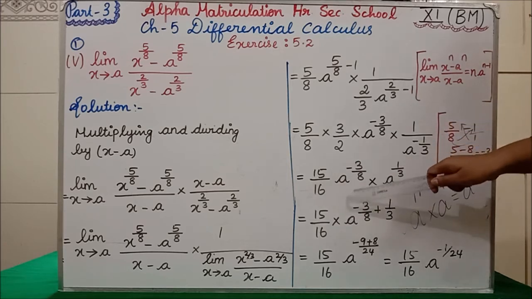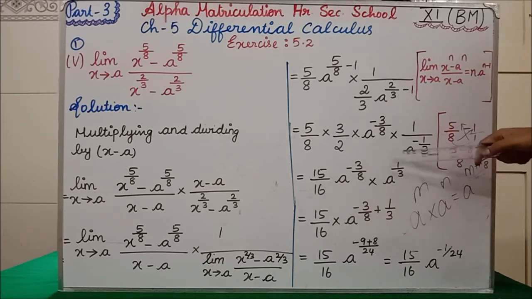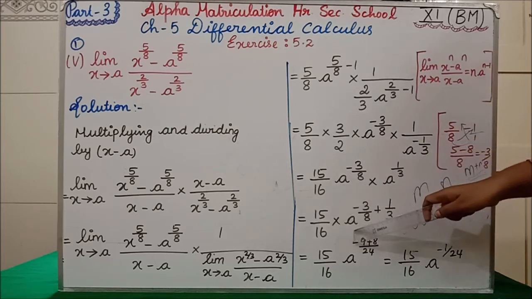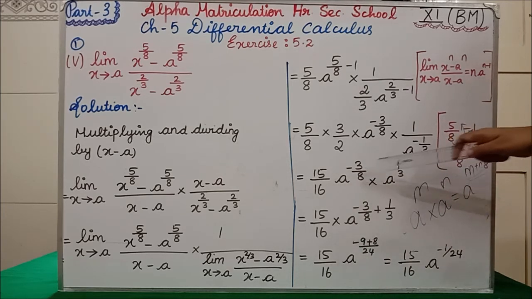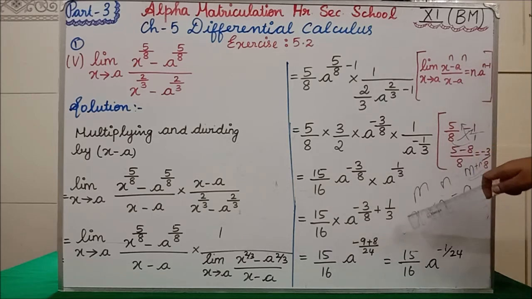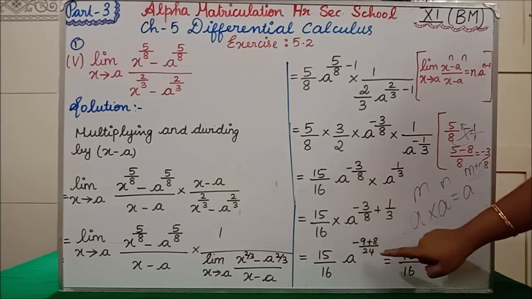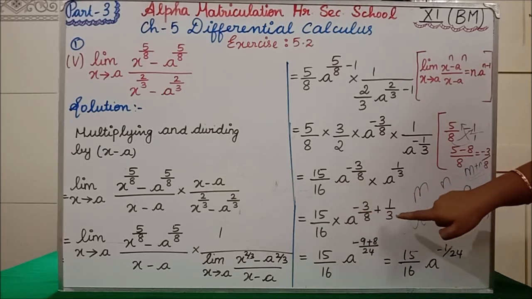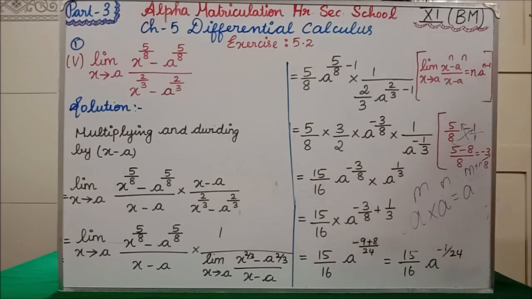So similarly here, a power minus 3 by 8 into a power 1 by 3. You have to write one a and add both the powers. So minus 3 by 8 plus 1 by 3. We are adding. The next step, we are writing the cross multiplication. 3 3s are minus 9, 1 8s are 8, divided by 8 3s are 24. So 15 divided by 16, a power minus 8 minus 9, which is minus 1 divided by 24. Clear?